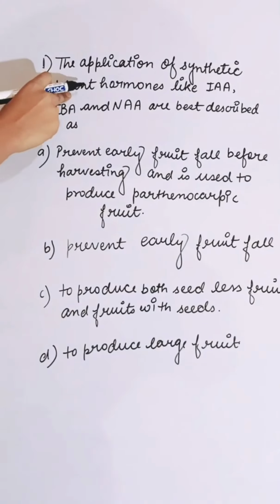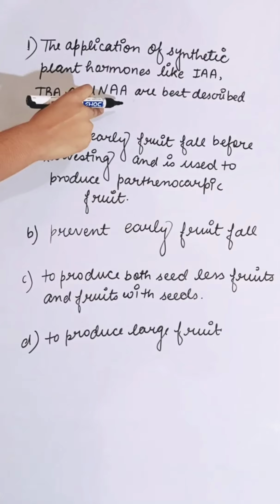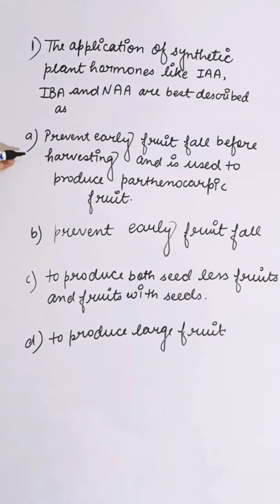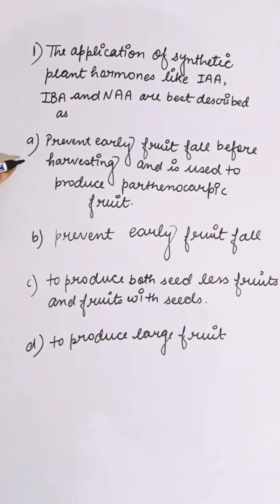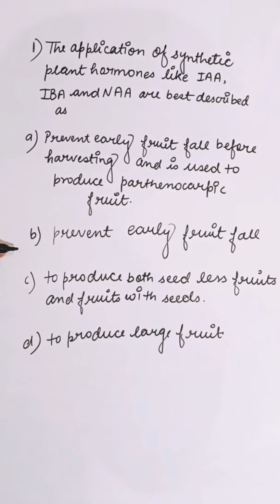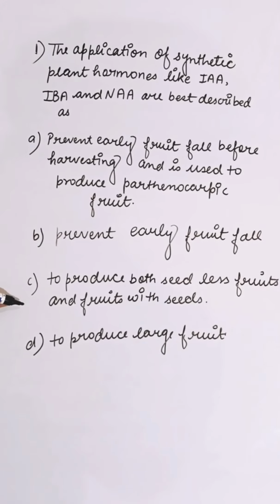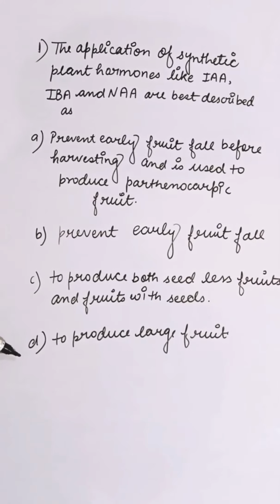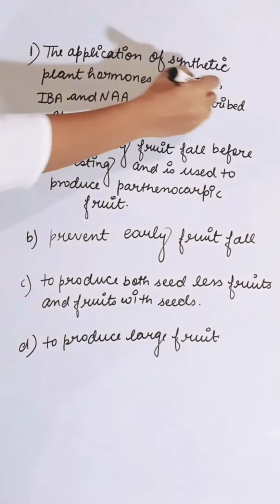Application of synthetic plant hormones like IAA, IBA, and NAA is best described as: first option, prevent early fruit fall before harvesting and is used to produce parthenocarpic fruit. Second is prevent early fruit fall. Third is to produce both seedless fruit and fruits with seed. Then next is to produce large fruit. IAA, IBA and NAA are